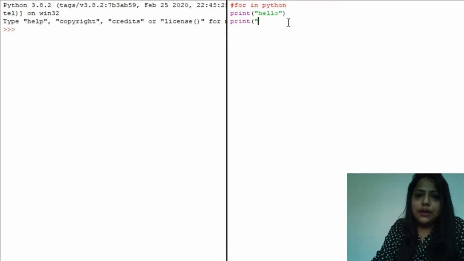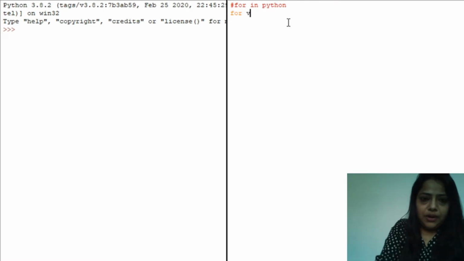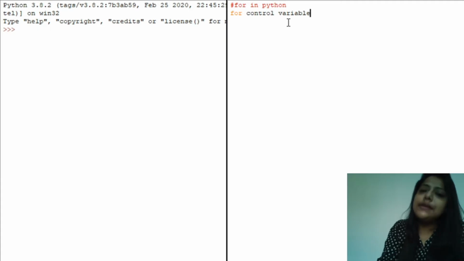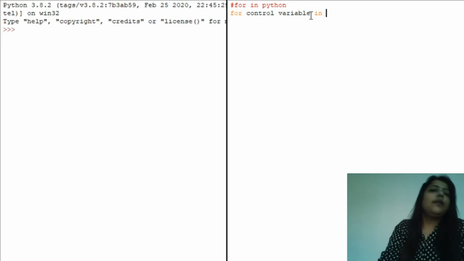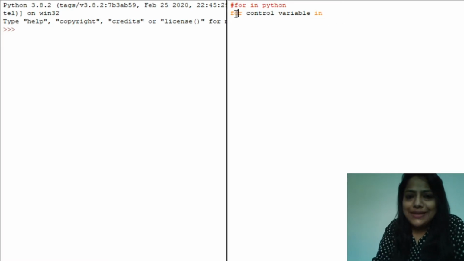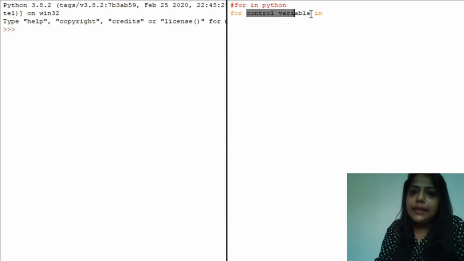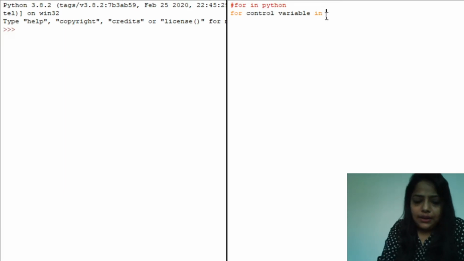Let's see the syntax of for loop. For loop executes over either a range function or a sequence data type. First we have to write the control variable, and then we have to write in. So for is a keyword, then the control variable, and then in, and then either a range function or any sequence data type.